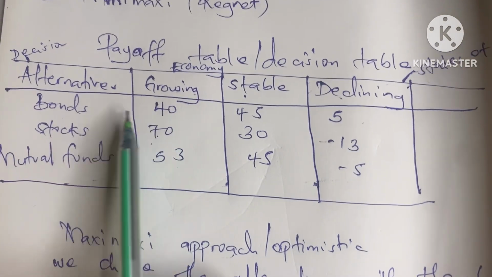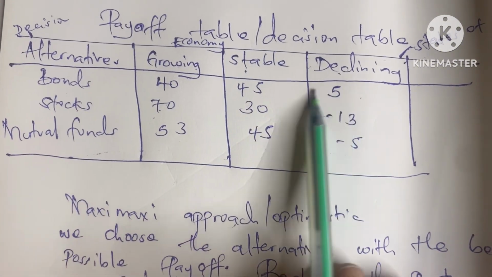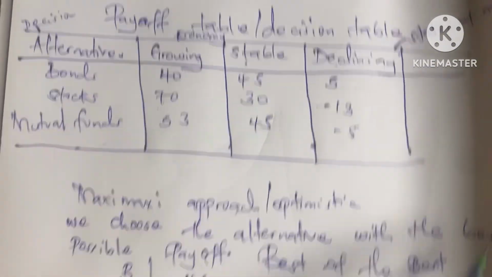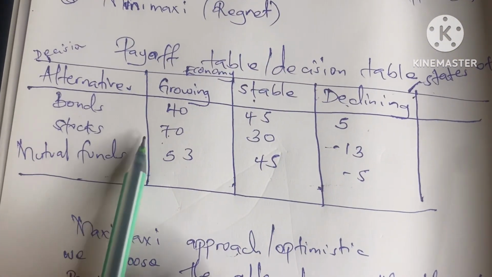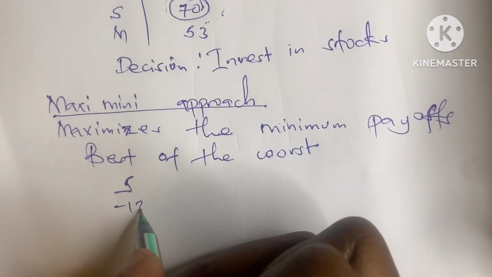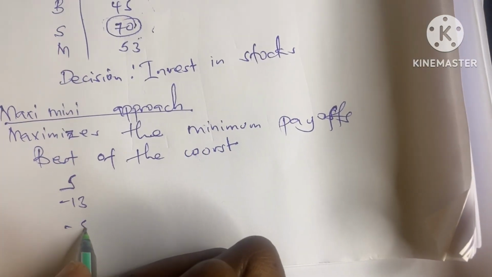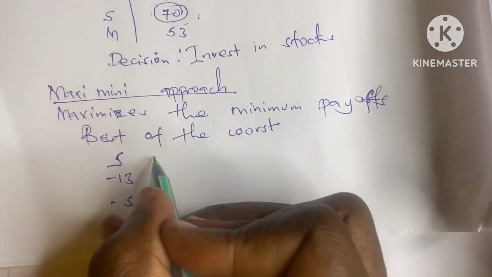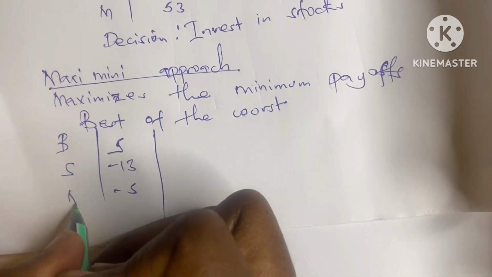So according to bonds, the worst option is 5. According to stocks, it is -13. According to mutual funds, it's -5. This is bonds, stocks, and then mutual funds.